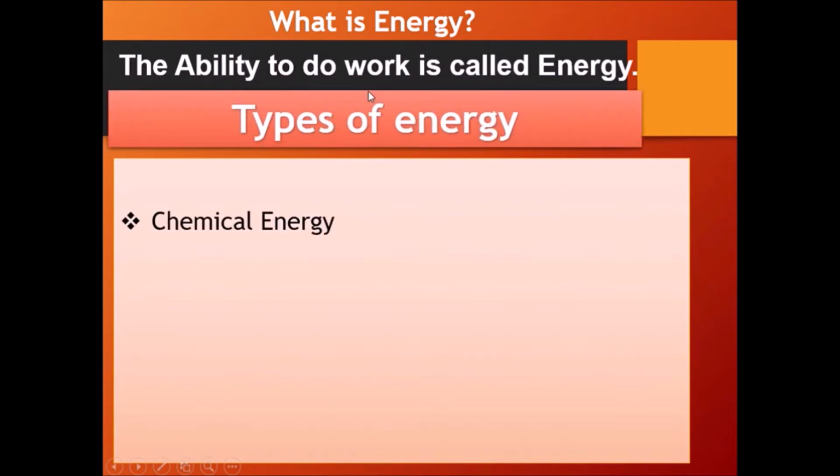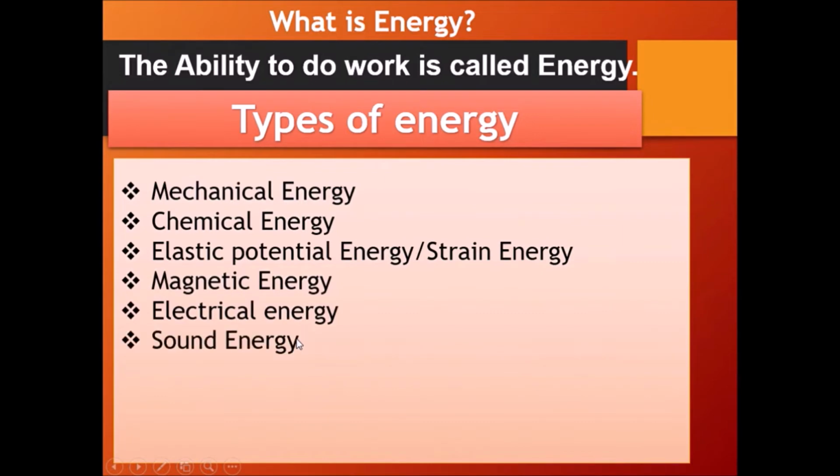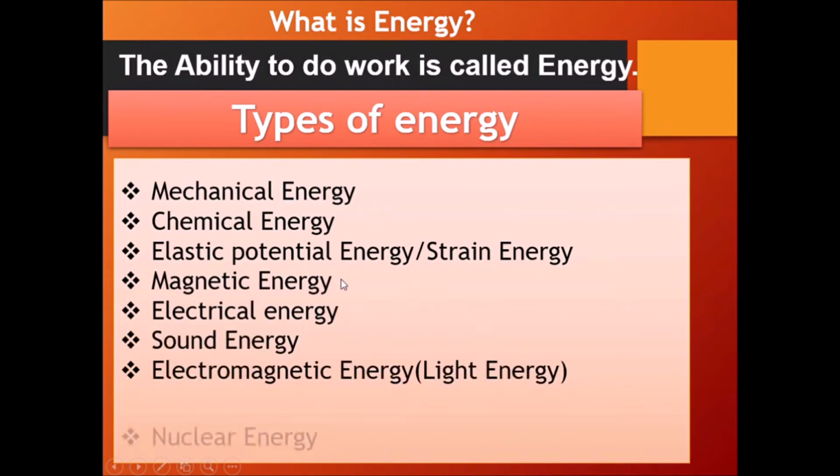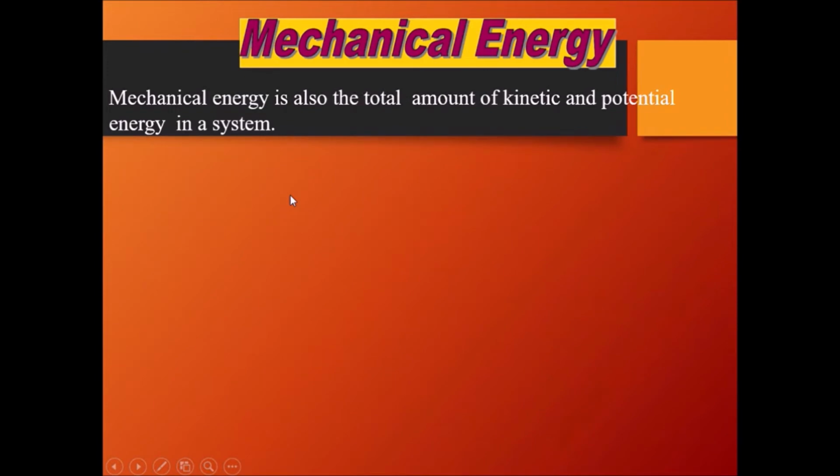And types of energy will be dealing with chemical energy, mechanical energy, elastic potential energy, magnetic energy, electrical energy, sound energy, electromagnetic energy, nuclear energy, and thermal energy. Thermal energy, internal energy, heat energy, all are the same. We'll be dealing with all these energies. So let's begin with the first type of energy, which is called mechanical energy.